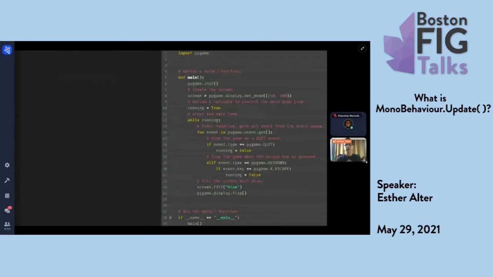So this is a tiny example of a PyGame game. And if I ran this, all it would do is create a blue screen. Not of death, just a tiny little blue screen.